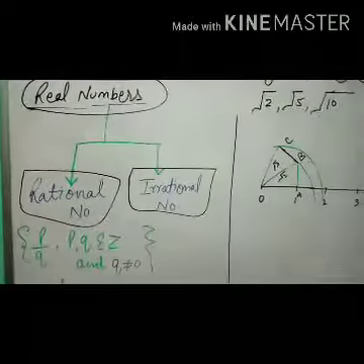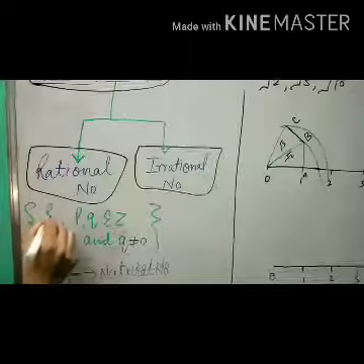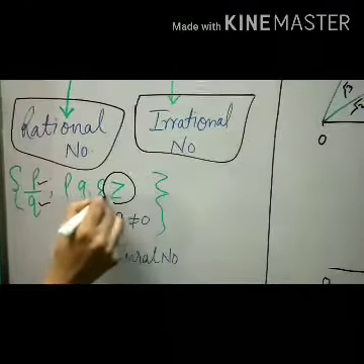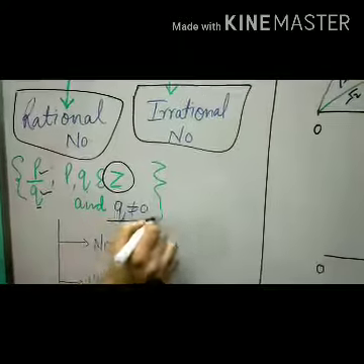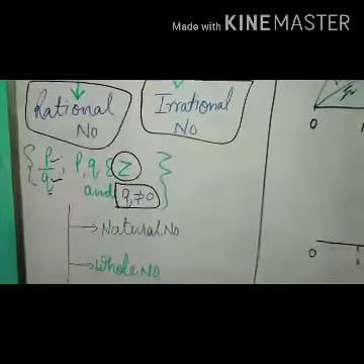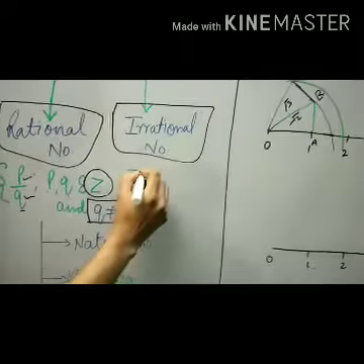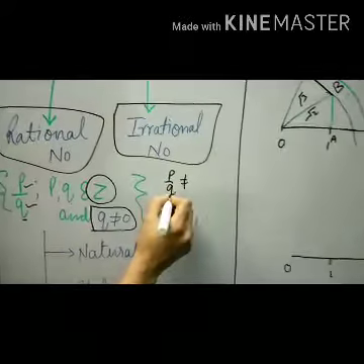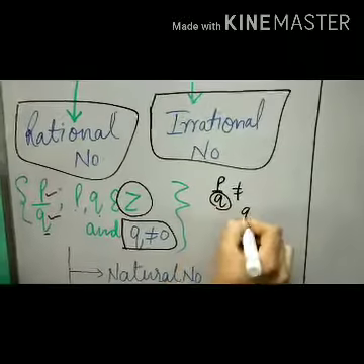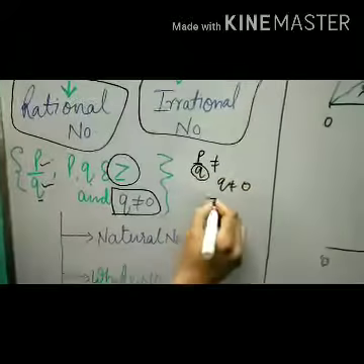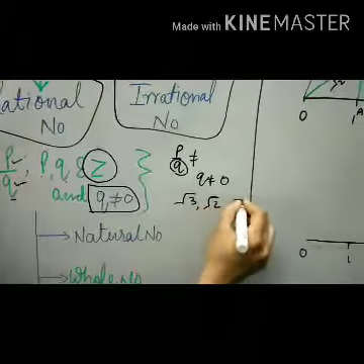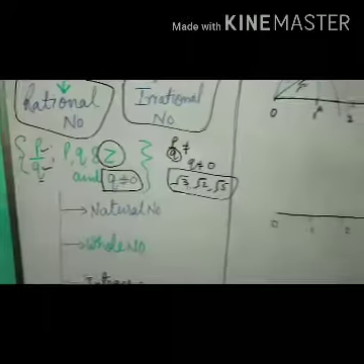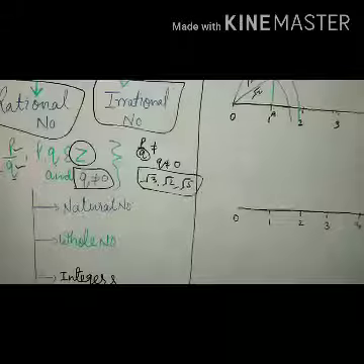The definition of rational number: a number which we can write in the form of p upon q, where p and q both are integers and q is not equal to 0. Similarly, we have irrational numbers, which cannot be written in the form of p upon q, where p and q both are integers and q is not equal to 0. For example, under root 3, under root 2, under root 5. These are irrational numbers.